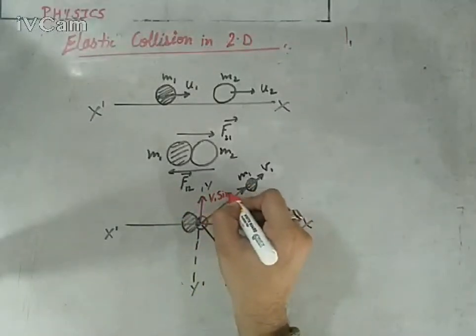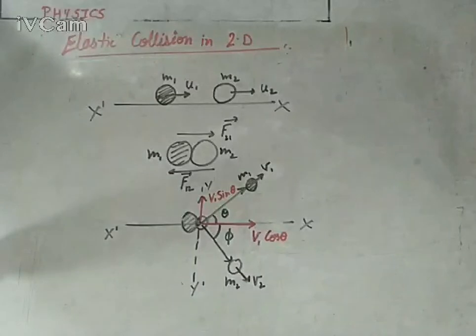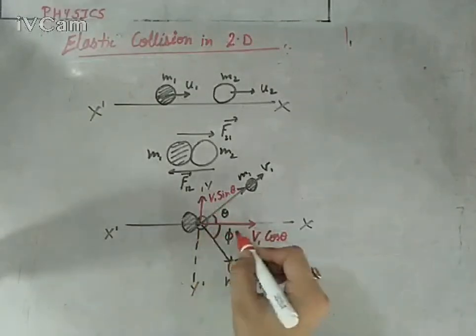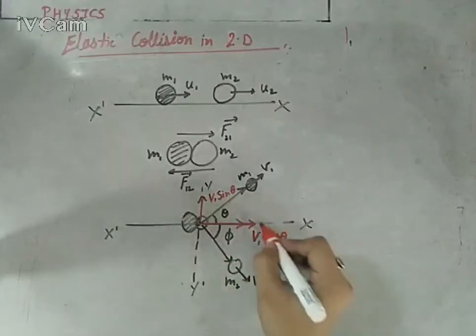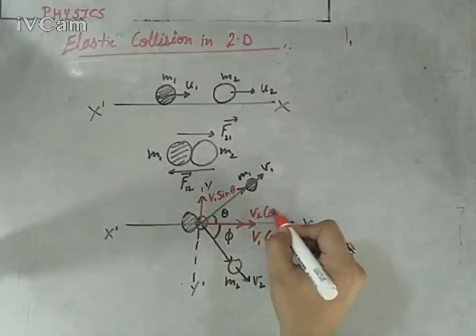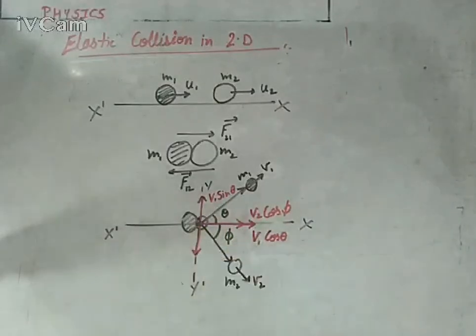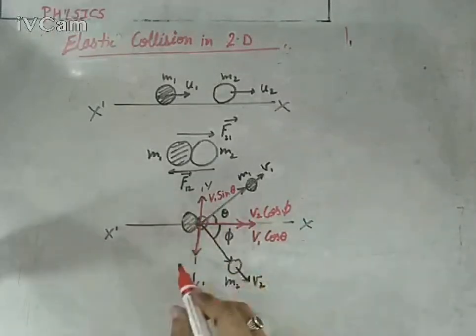Those will be the components of the first ball's velocity. The components of the second ball's velocity: one will lie along the horizontal, that is v2 cos phi, and the second will be against the first vertical component, that is v2 sin phi.